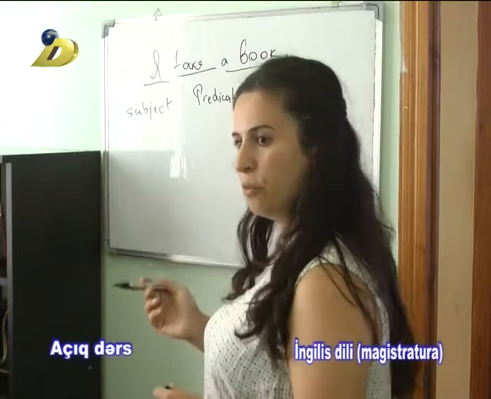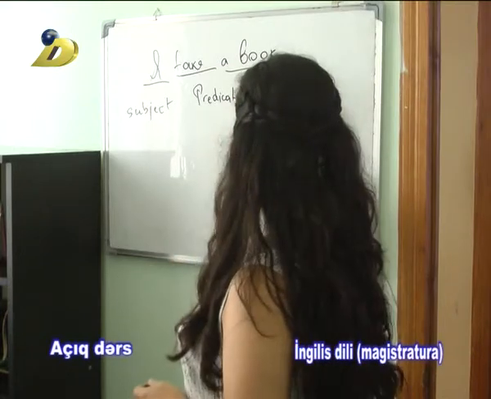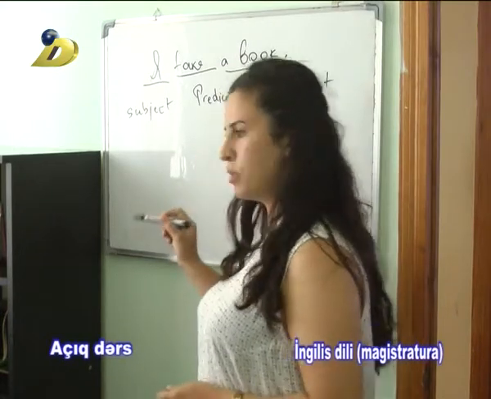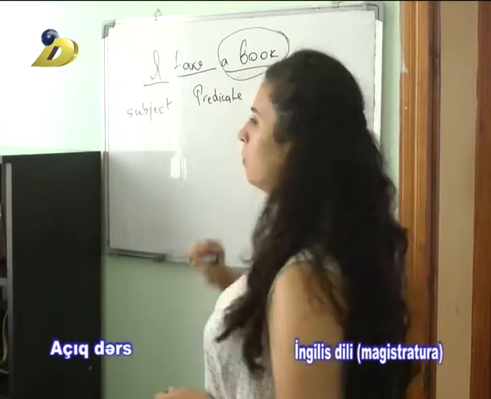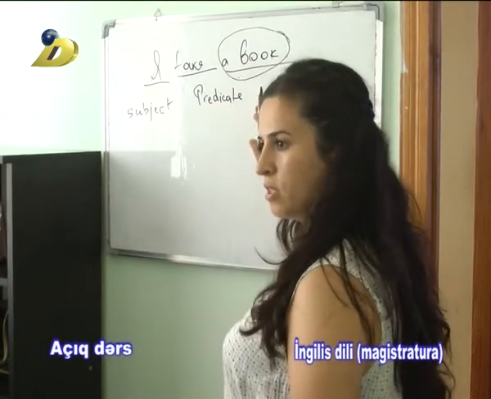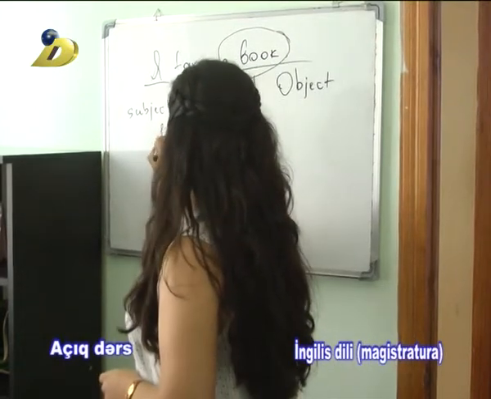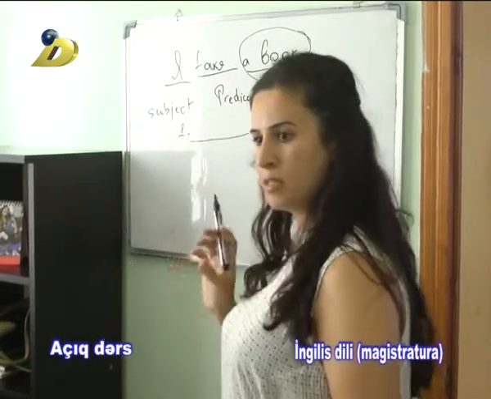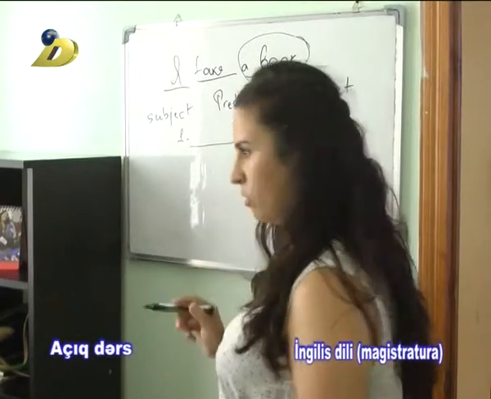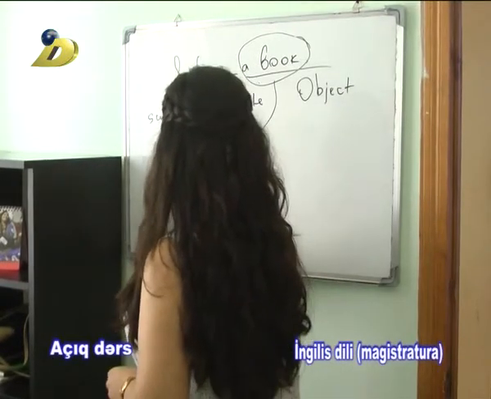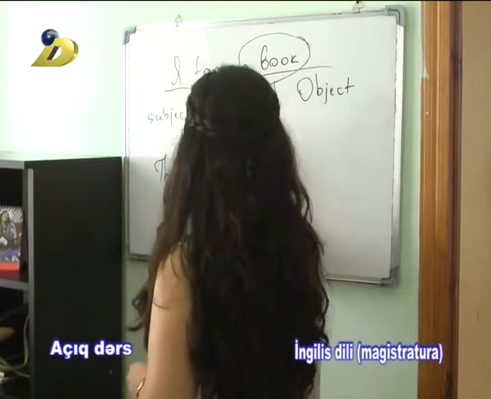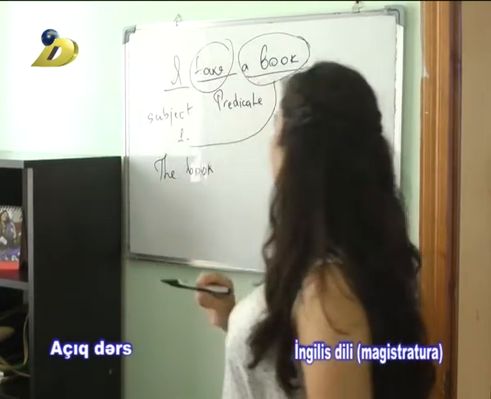But in passive form, we have another order. For changing the sentence into passive voice, we have to find the object. What is the object of this sentence? A book. This object comes to the first place, and it becomes the subject of the sentence. Then we say the book, and we have to pay attention to the predicate.